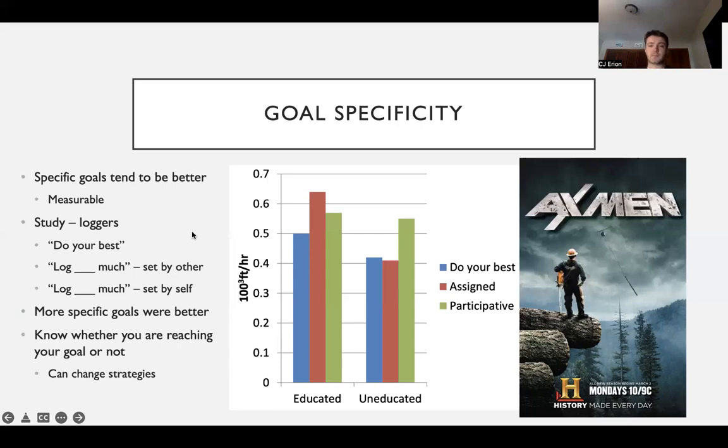Again, the reasoning behind this is that when we're setting specific measurable goals, we know whether or not we are reaching them, versus if your goal is just do your best. What does do your best mean? Let's define do your best as something that's measurable. And with this, if we realize that we are not doing a great job in reaching that goal, which we can tell because it's measurable, then we can decide, okay, something's not going right here. I need to probably change whatever strategy I'm using to reach this goal.